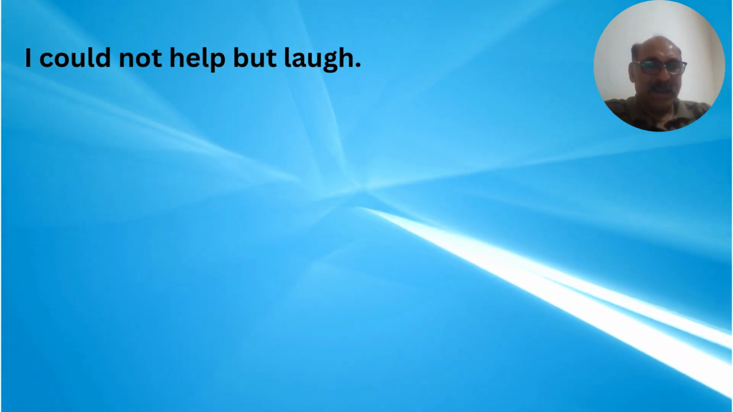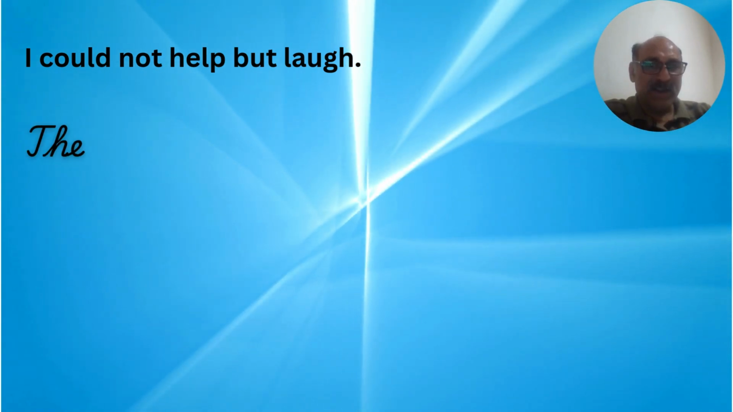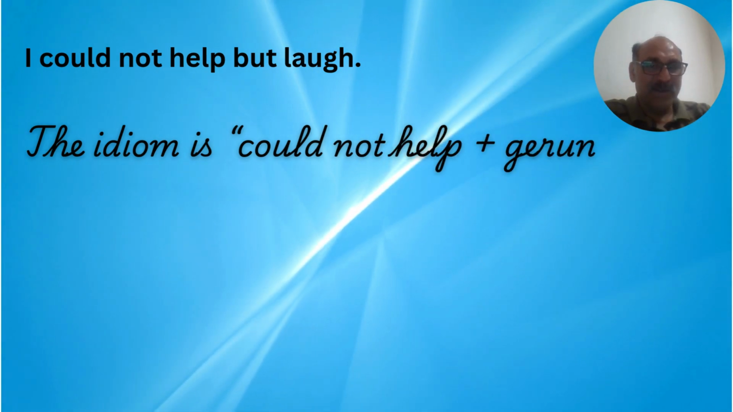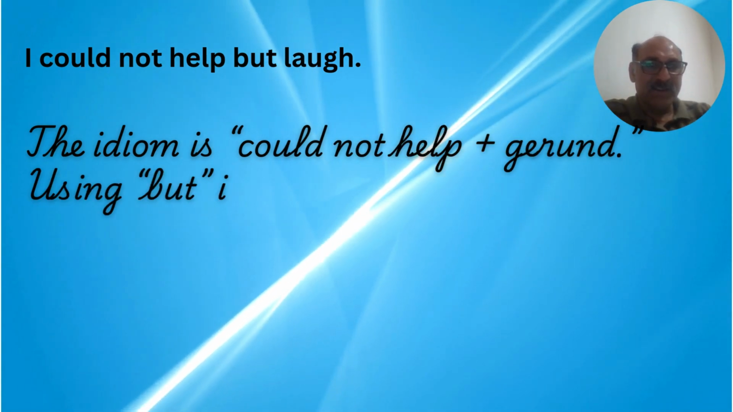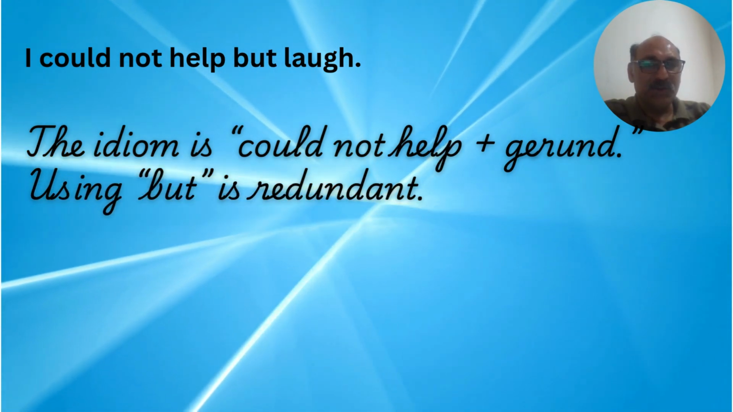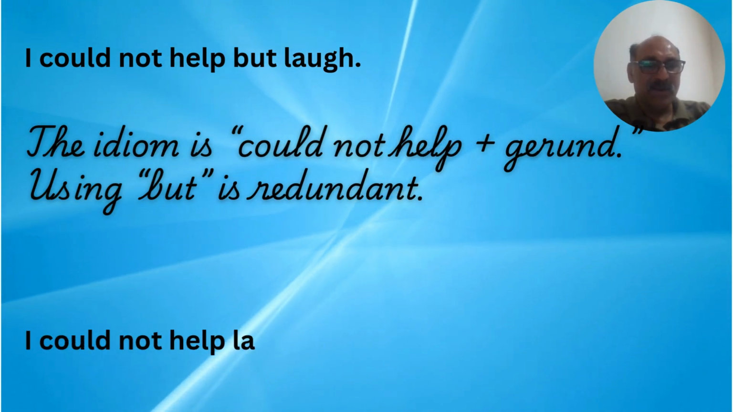I couldn't help but laugh. We know that the idiomatic expression couldn't help is followed by a gerund. Here in this sentence, the use of but is redundant. There is no need to use but. So the correct sentence would be: I couldn't help laughing.